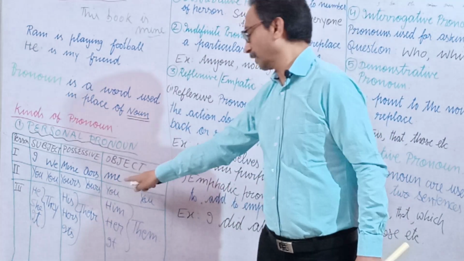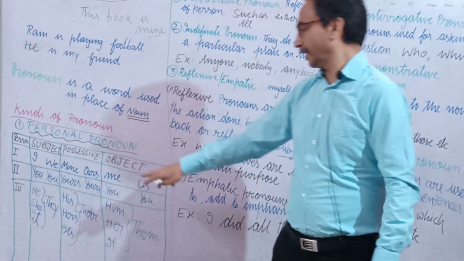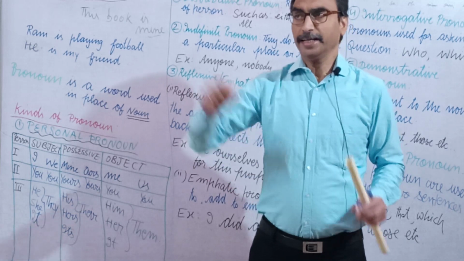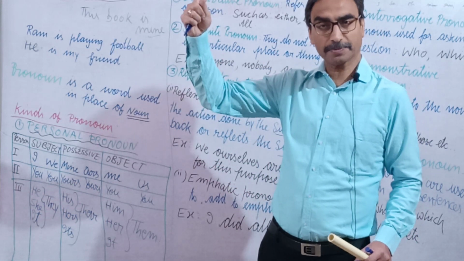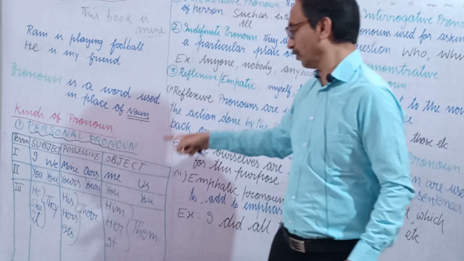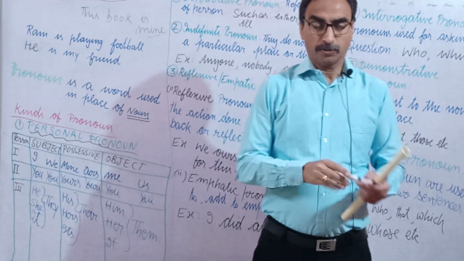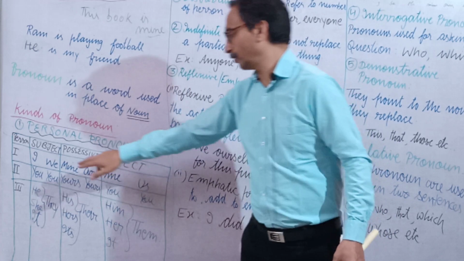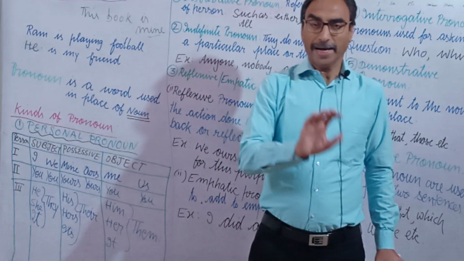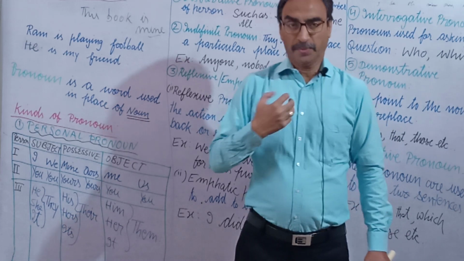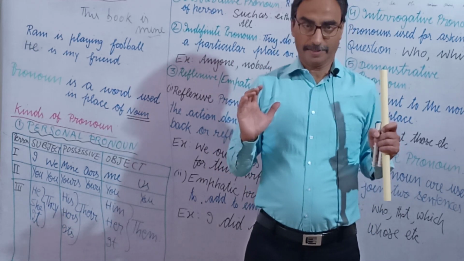Then it also comes at place of object. जैसे he cheats me. He is at the place of subject and me is at the place of object. So for first person there are only these pronouns: I, we, mine, ours, me and us.